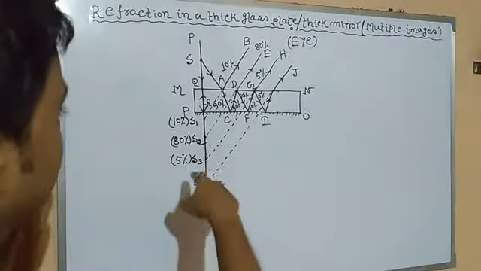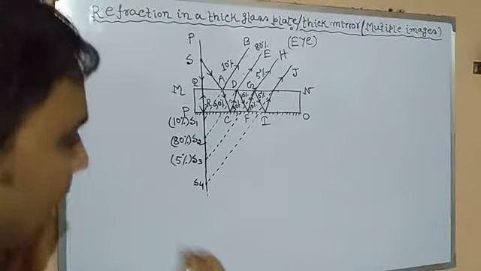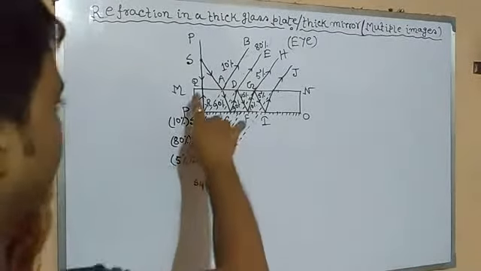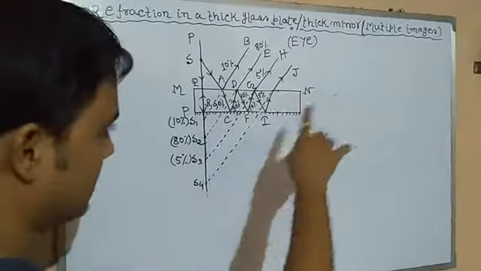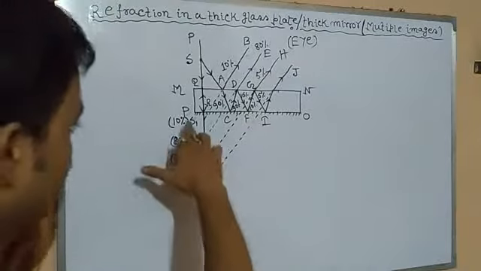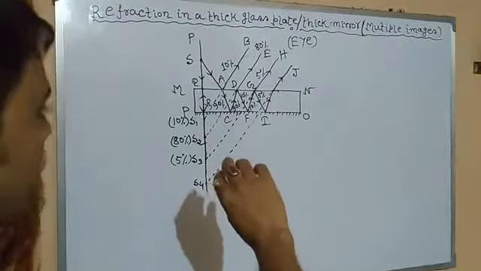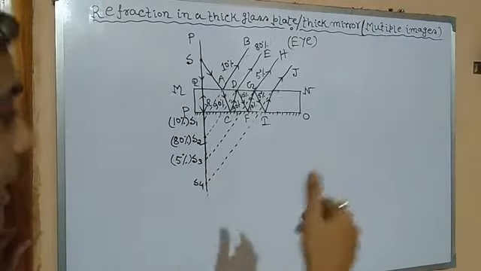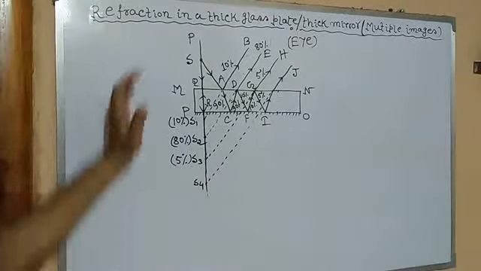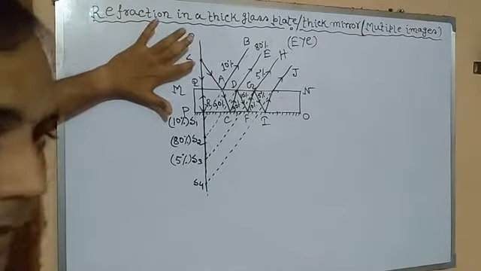As you can see in the diagram here, MNOP is the transparent thick glass plate or thick mirror, whose MN is the transparent surface or glass surface, and PO is the silver surface, which is the reflecting surface. At the MN surface, partial reflection and the maximum amount of refraction occurs. Here, S represents the point source of light.